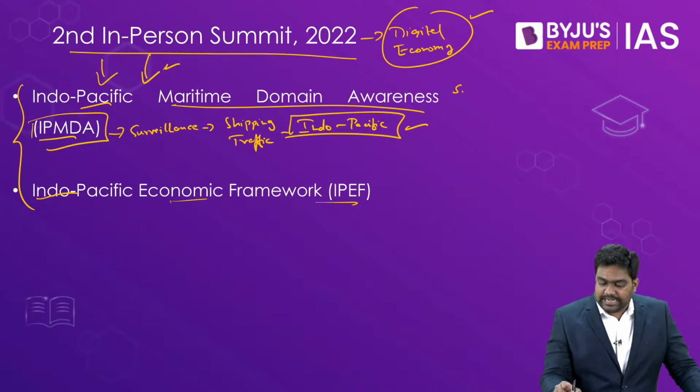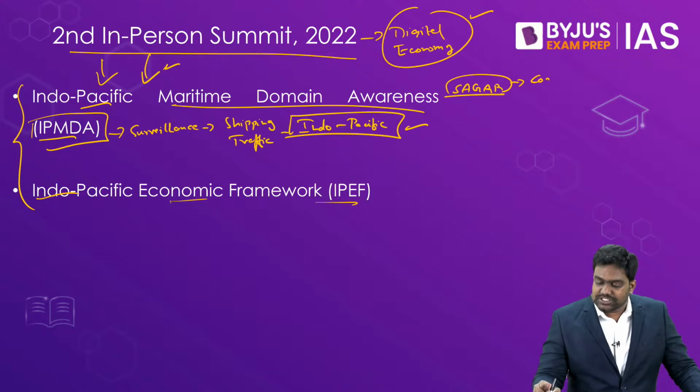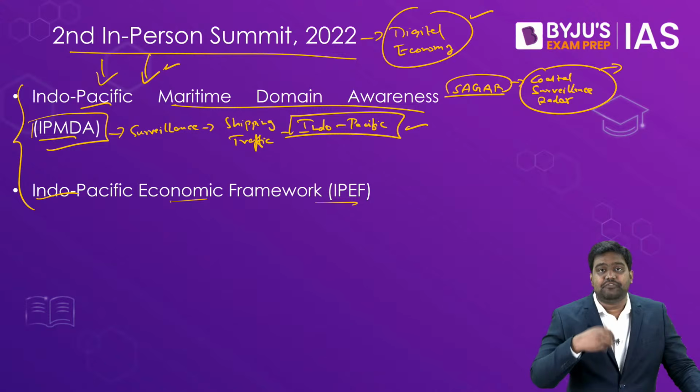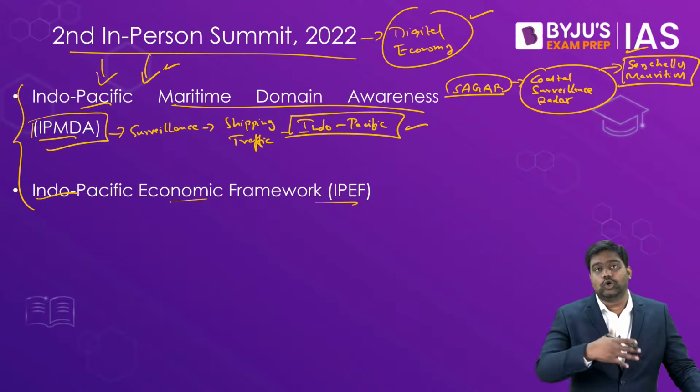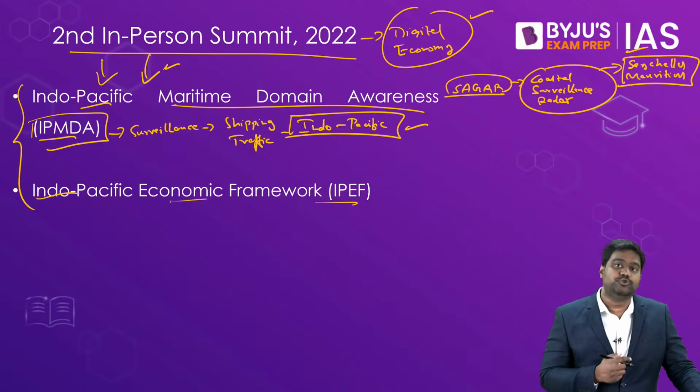For example, under India's Sagar Doctrine, which focuses on the Indian Ocean region, India has set up the coastal surveillance radar, not just along India's coastline, but we have also set up and extended this project to our friendly island countries like Seychelles, Mauritius, etc. So India maintains a network of coastal radars across the Indian Ocean, which is helping us monitor the shipping traffic in real time of the Indian Ocean.